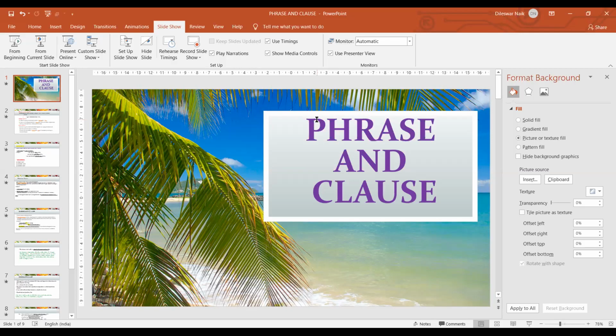Then what is phrase? Then what is clause? So let's know the difference between phrase and clause and sentence.